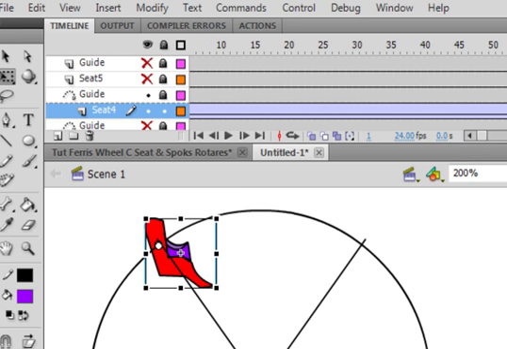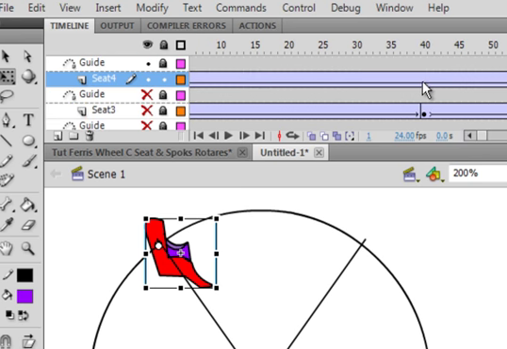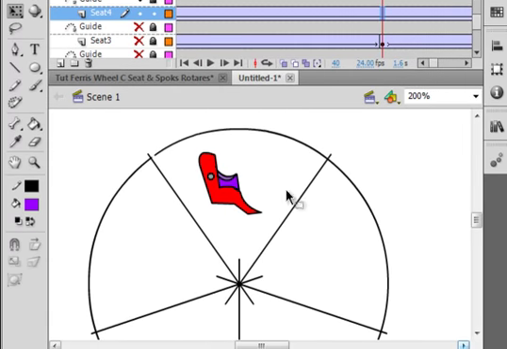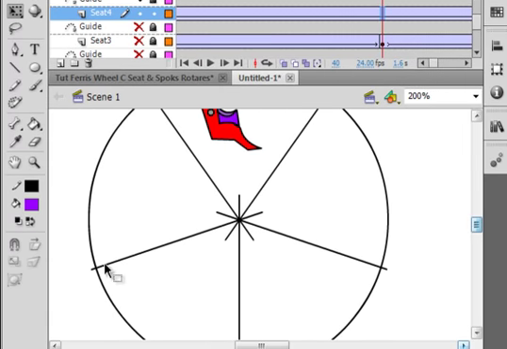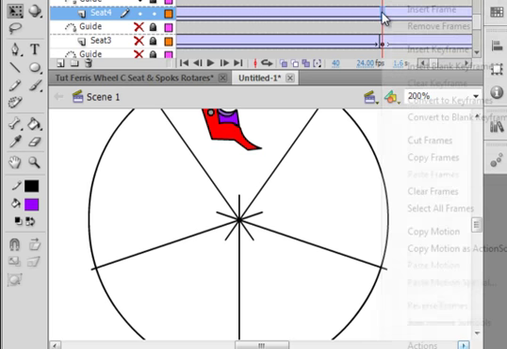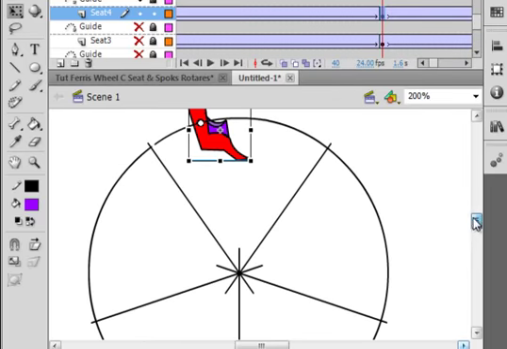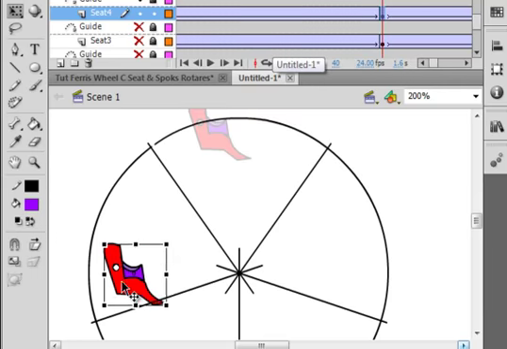Go up to frame, I'll pull this up so I can see the other ones, 40. And again, I'm putting my finger down here to know where it has to go. Right down here. Insert keyframe. I gotta find it. Now you might wonder why it scoots back here. It's still working on the fact that we have the whole thing as a tween. So we want this down here.